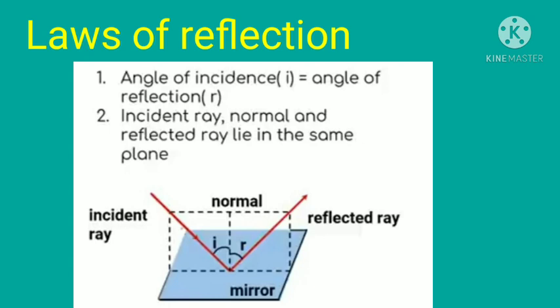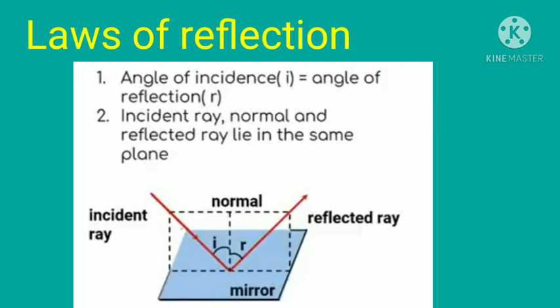The normal is the perpendicular line drawn on the boundary, that is the mirror. Here the boundary is the mirror. So you understand that mirrors are reflecting surfaces because they act as boundaries and the image is formed. These are some basic facts about the reflection of light.